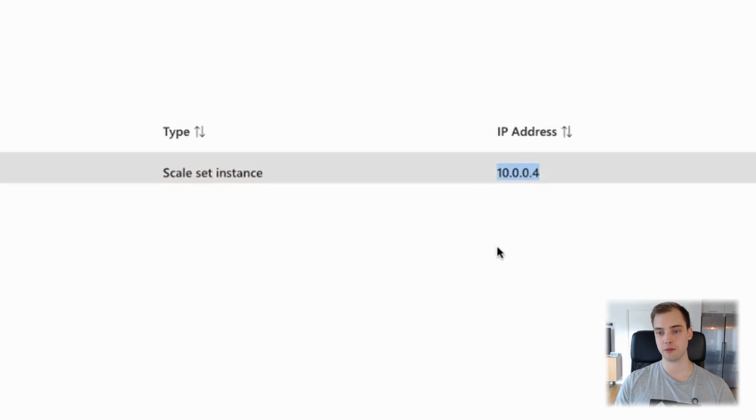And you can see here they do get an IP address, so they are living inside our virtual network, which means if we were to make outbound calls, we could control that traffic. So maybe a part 2 to this video would be setting that up, if that would be interesting.